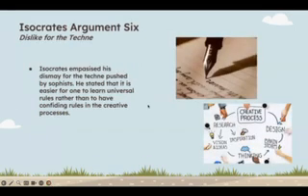His sixth argument was a dislike for the technique. So in our writing process now, we have universal rules rather than all these little bitty strict rules. And we can even thank Socrates for this because in Against the Sophists, he really truly emphasized how he did not like the technique that was pushed. The Sophists were wanting to have all of these confining and restrictive rules instead of just having the universal rules that went throughout the whole entire creative process.